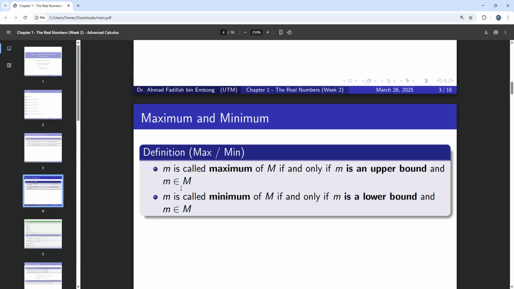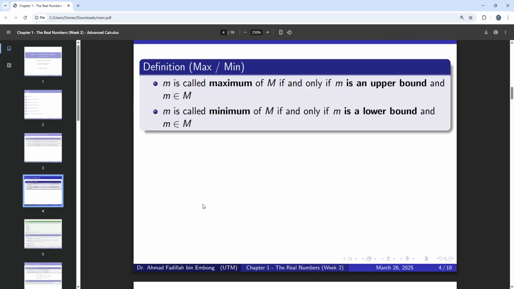The same situation applies to the minimum. It has to be one of the lower bounds, and it also needs to be inside the set. We can see here that the upper bound and lower bound for a set need not be unique. You can have a lot of upper bounds and a lot of lower bounds.